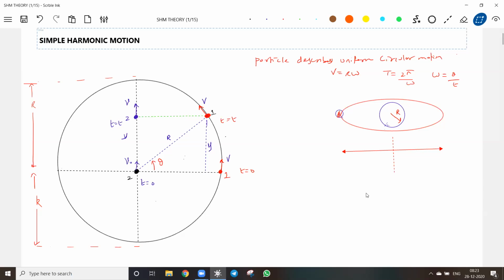So let me do one thing. There's some asteroid, I'll write it. There's a planet here, so there's a circular path.